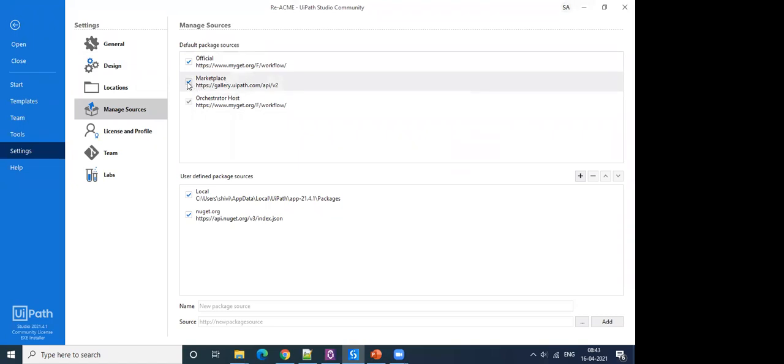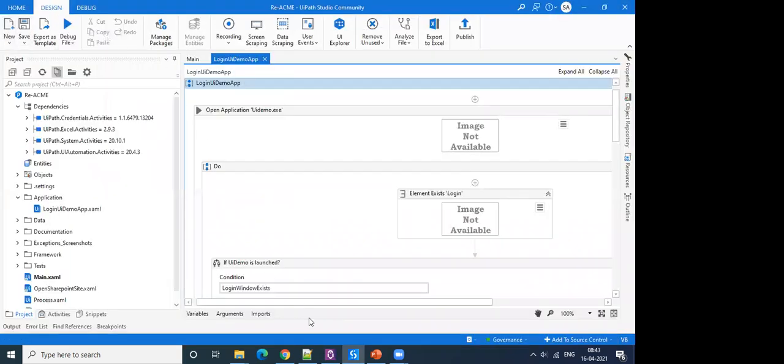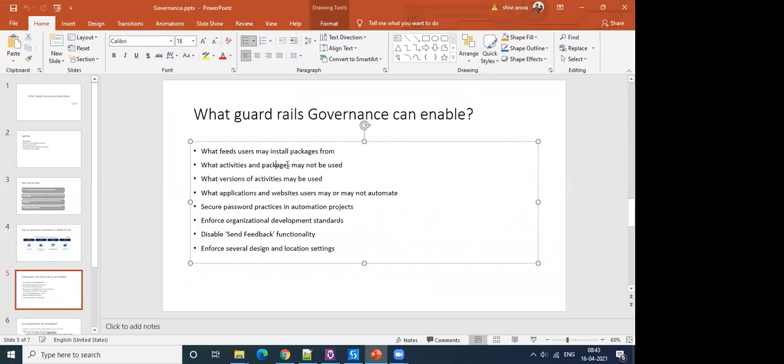If our organization wants that any package from marketplace should not be used without approval from the organization, and you want to go ahead with disabling this, this is something that can be done from governance. We will have a look at how we can do that. All right. And then another thing is what activities and packages may not be used.